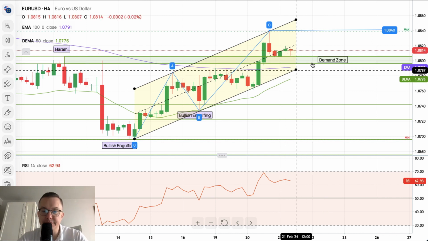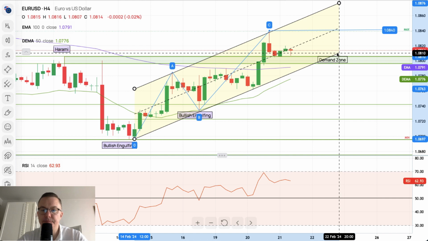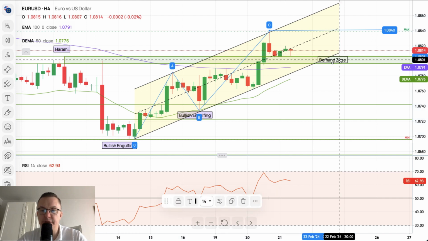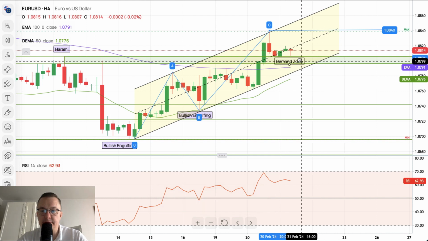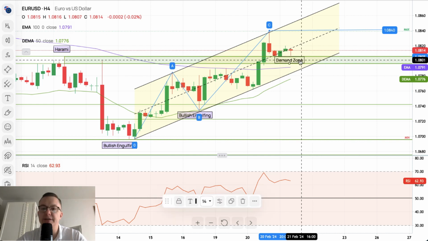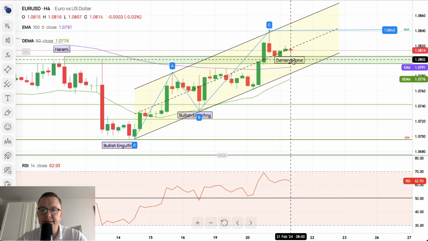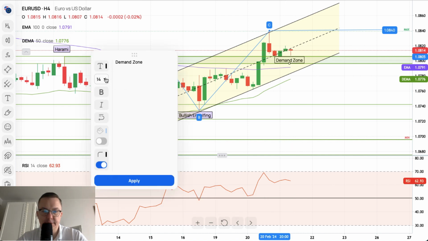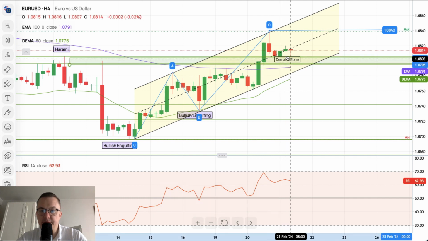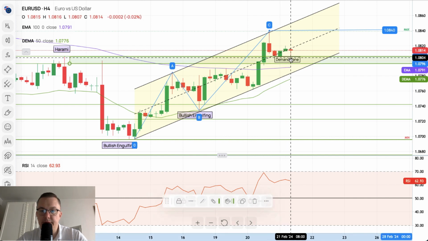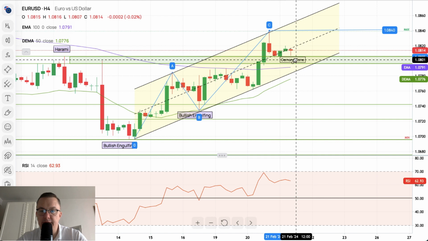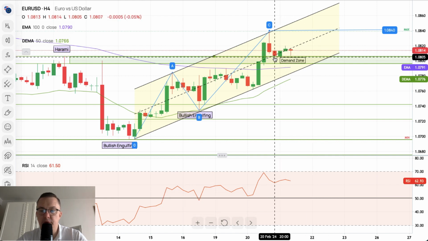So we got the first demand zone. Let me just extend this channel. All right, I will just extend this channel, and we got this demand zone in progress right now. Okay, so this is done. Let me just make it smaller because it doesn't actually fit here. There you go. So we got this demand zone. We got a very nice test of this demand zone. As you can see here, we tested the 1.0885.